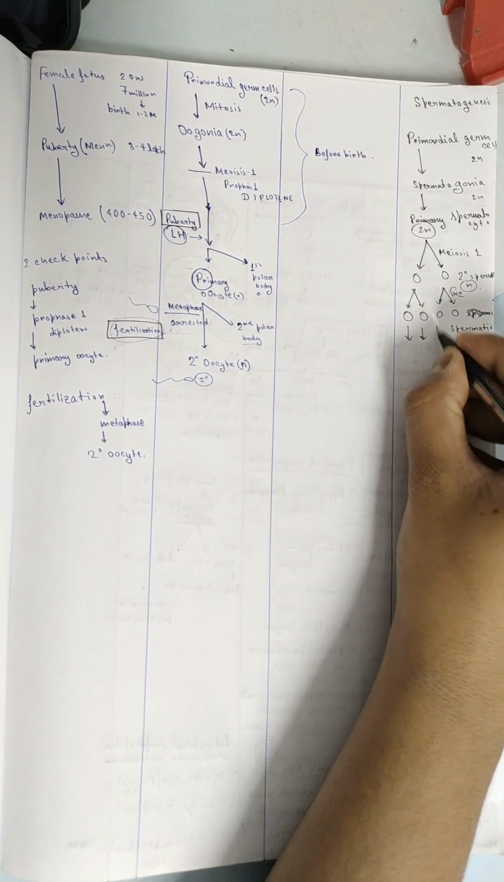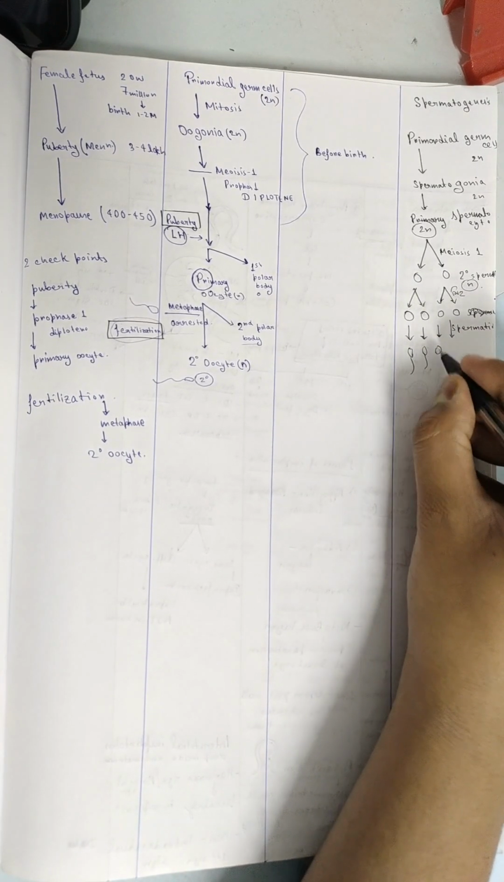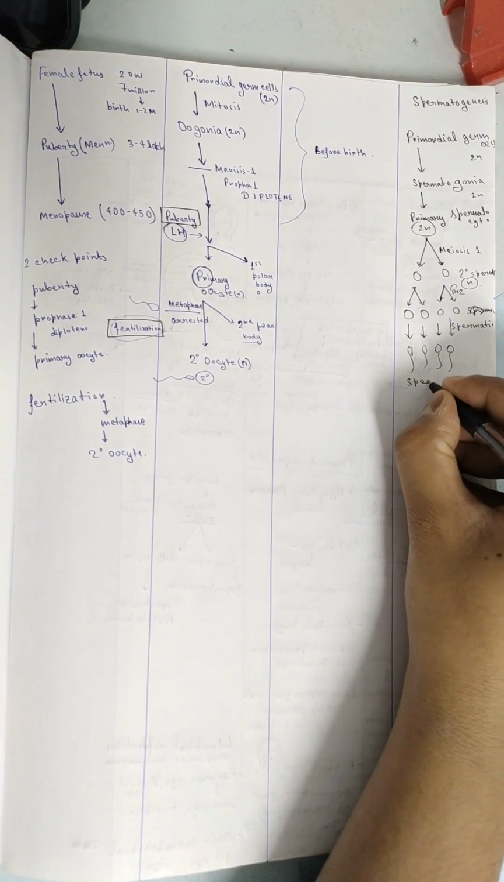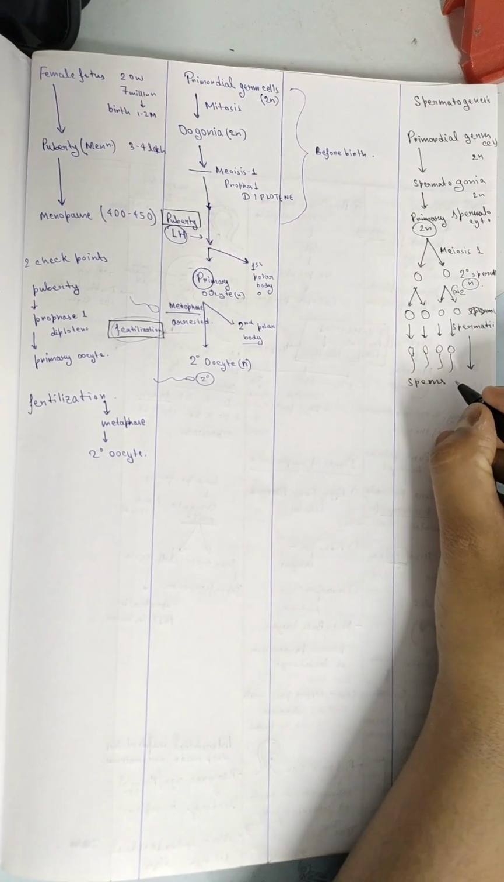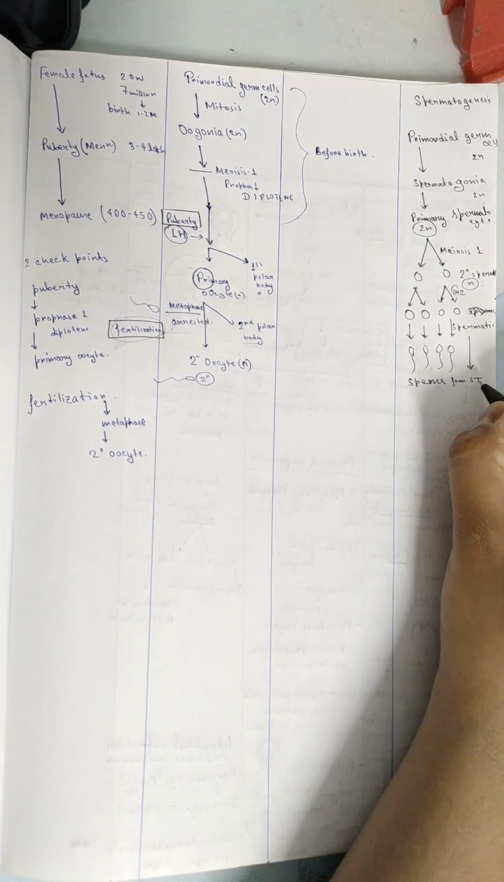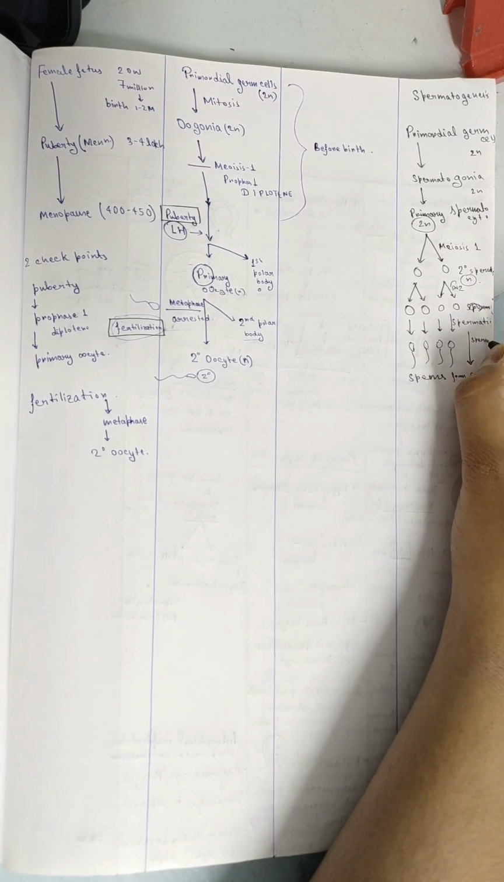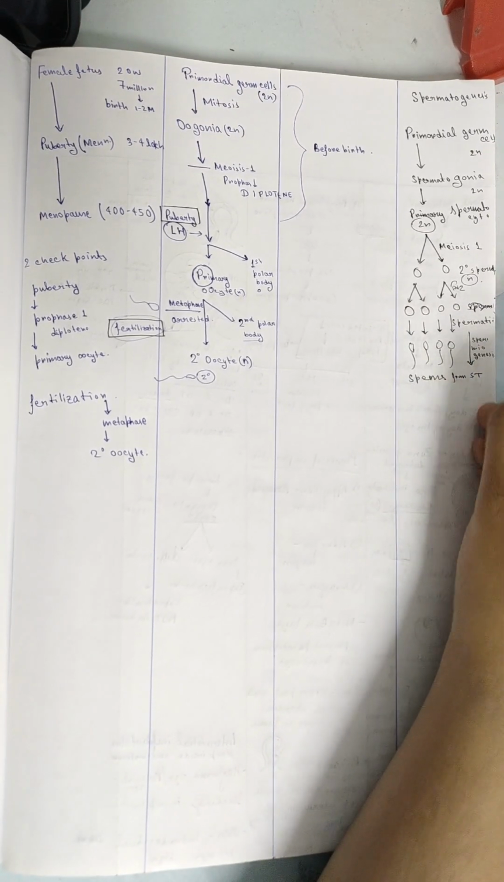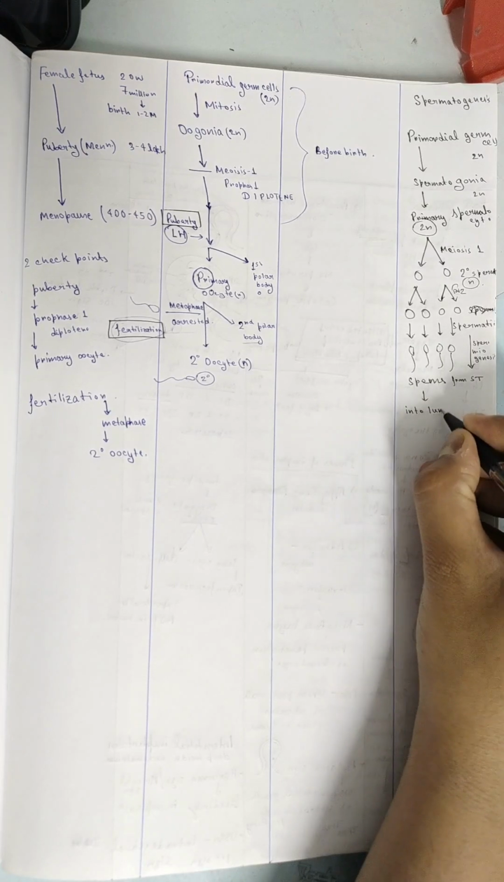Spermiogenesis. After that, when sperms leave and come into the seminiferous tubule lumen, the process is called spermiation.